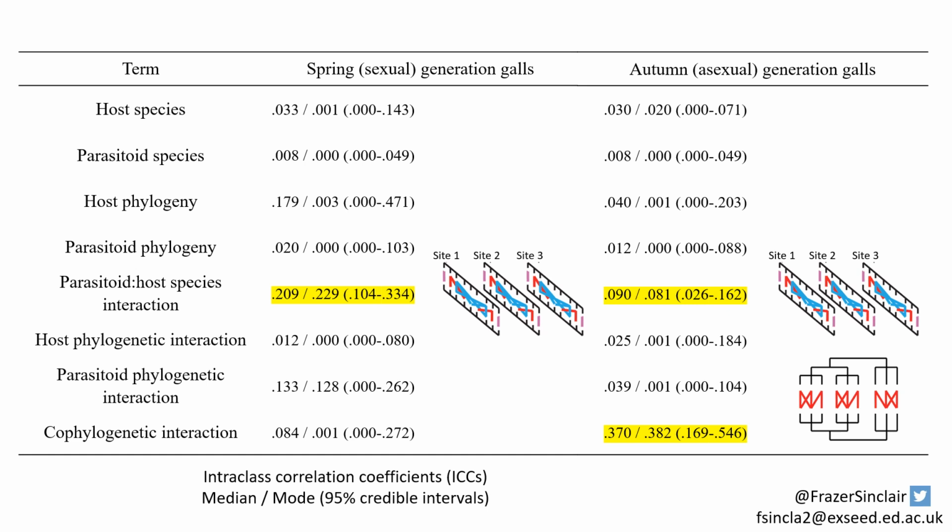For the phylogenetic models to be useful for this, it's important for them to have a strong phylogenetic component in the estimation of link identity. So these 3 terms here at the bottom. For the spring generation model, the lower credible intervals for these terms were all low, and therefore we would expect the predictive potential for this model to be quite low. Comparatively, for the autumn generation dataset, this strong cophylogenetic interaction means that there could be some predictive potential for the model of this dataset.